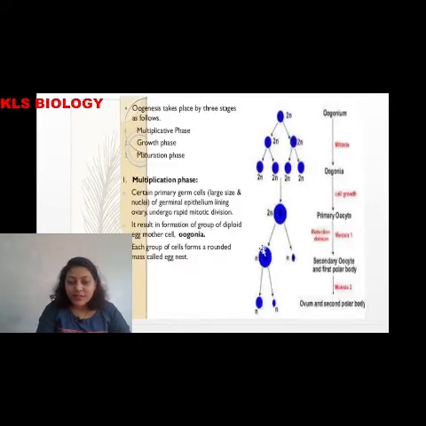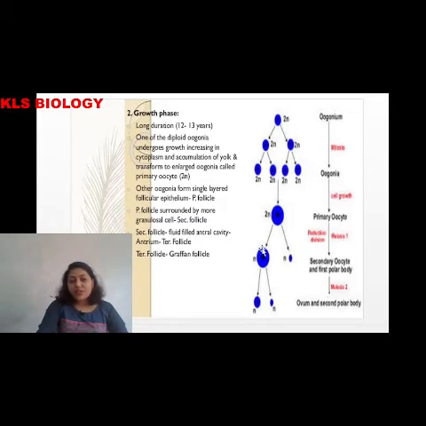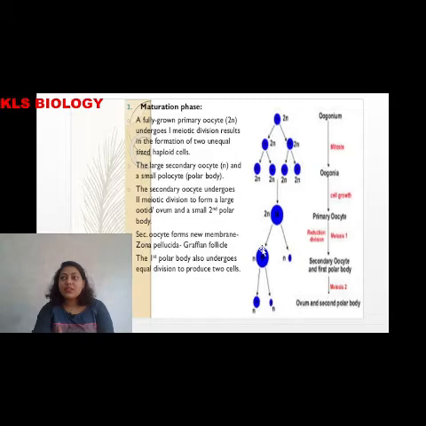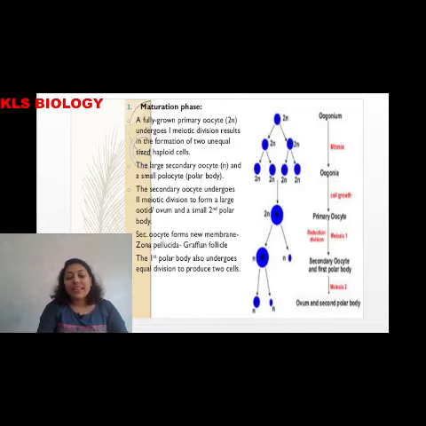The difference between spermatogenesis and oogenesis is that in spermatogenesis one spermatocyte forms 4 sperms, whereas in females one primary oocyte forms only 1 ovum and 3 polar bodies. The 3 polar bodies are wasted. Polar bodies are not required, only 1 ovum is formed.